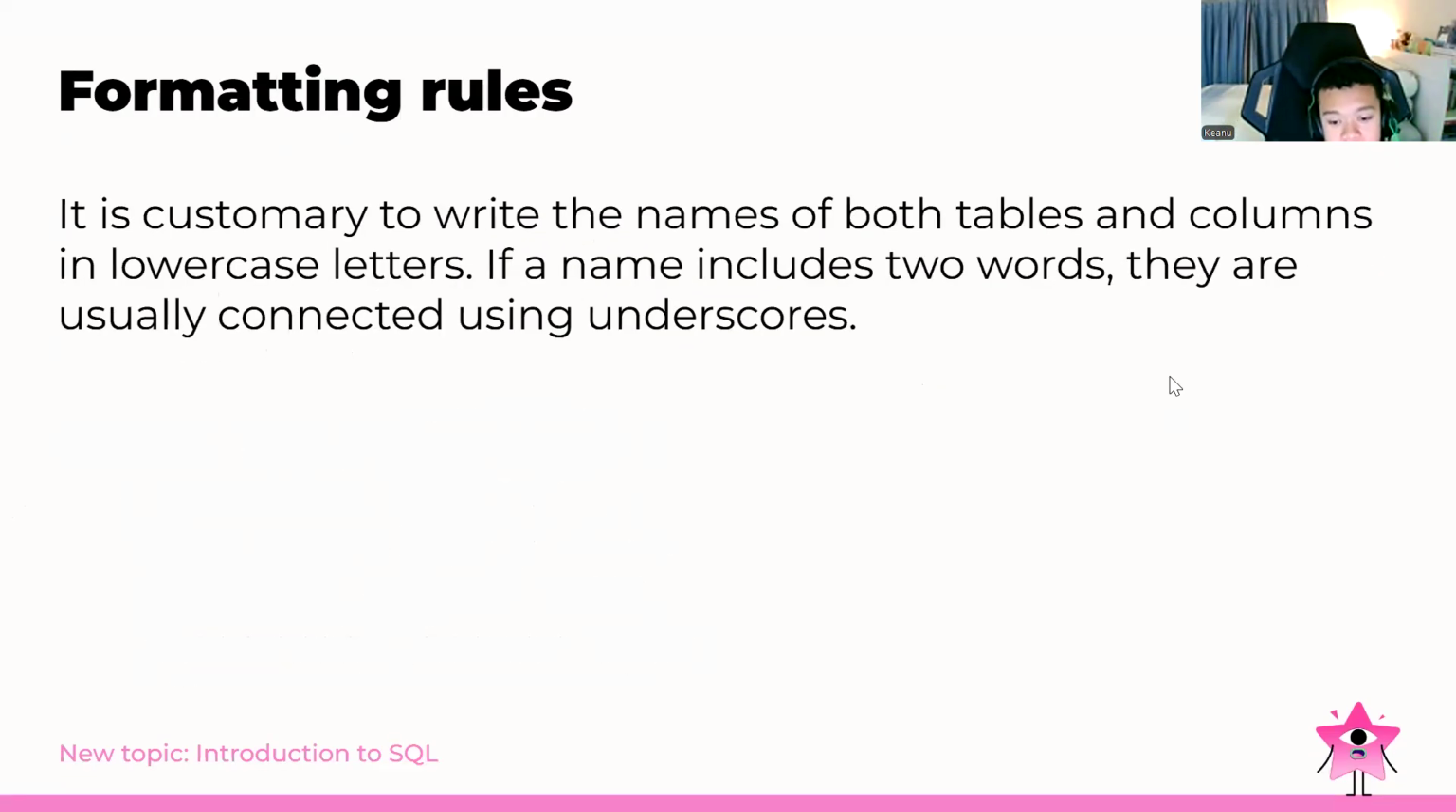Okay, so now for formatting rules. It is customary to write the names of both tables and columns in lowercase letters. If a name includes two words, they are usually connected using an underscore. So basically, we can use an underscore to make this good enough.